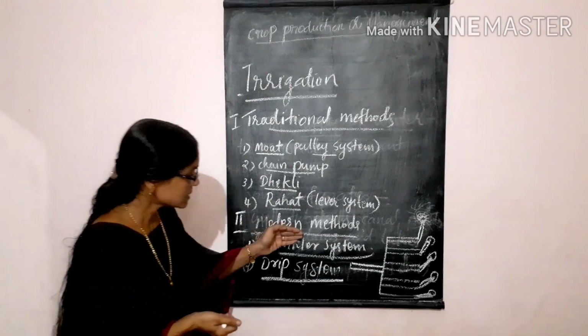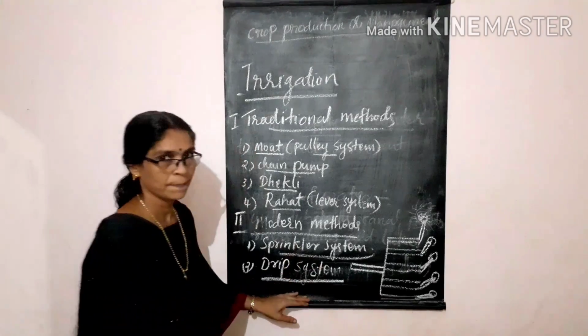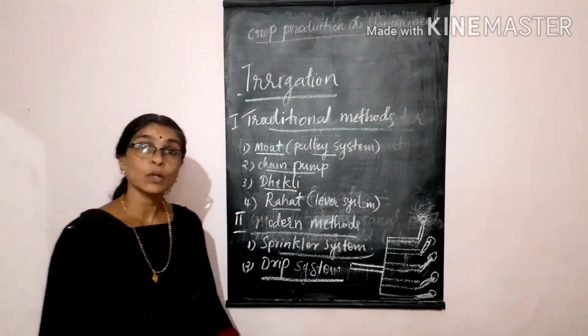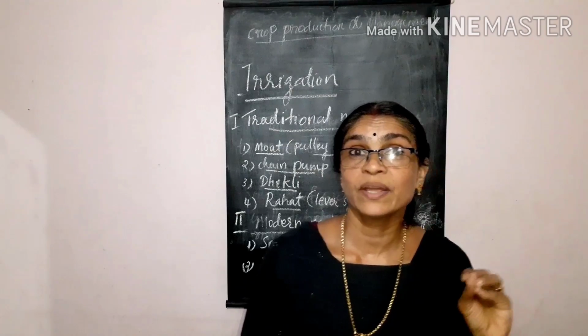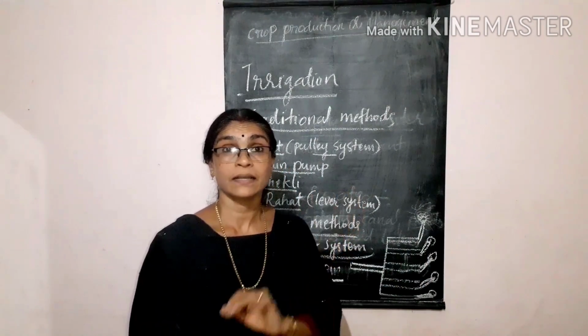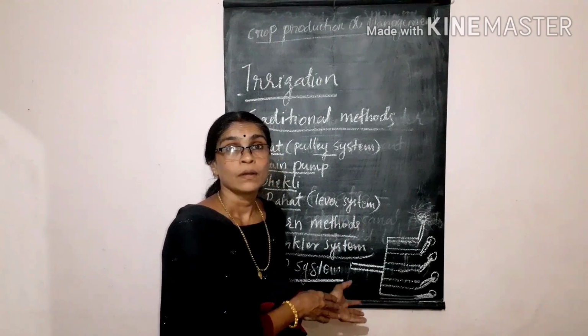The drip system is more advantageous because there is no wastage of water, and this system is more commonly used in places where water is very scarce, especially in desert areas, where the drip system is more useful.